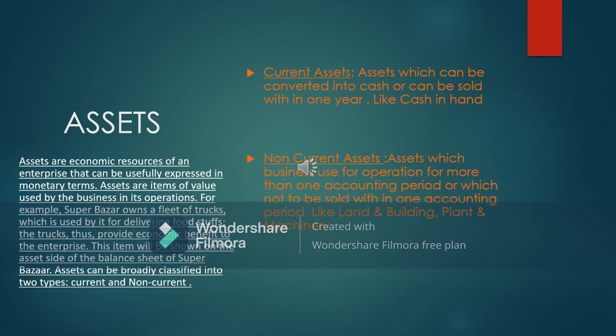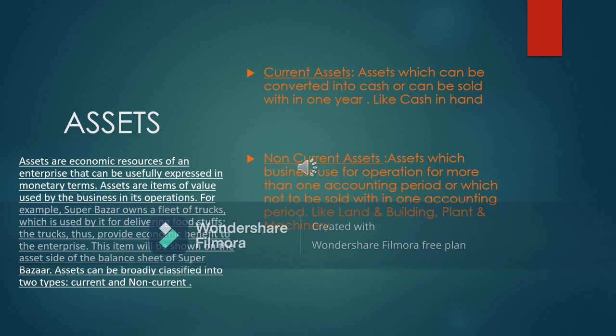If I do not purchase that on loan, that will be my own asset. That truck I will use for earning more profit, for earning revenue by transferring the goods from one place to another. So that will be my asset. Now the asset will be shown on the right hand side of the balance sheet.